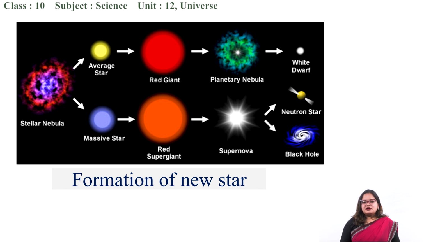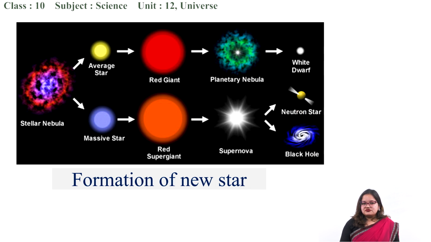There are two predictions about what might happen according to the life cycle of a star. If the star is average, it might end up being a white dwarf. Whereas if it is very massive, there might be a supernova explosion causing it to form a neutron star or black hole.